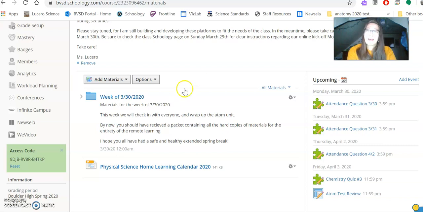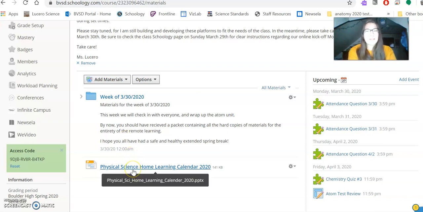So, a couple of things. Announcements will be here. I'll replace this with something else. And then assignments are going to be over here and materials are here. Couple things to note, I will be dividing this up by week, and I'm only going to post week to week. So I'm not going to post 3 weeks ahead and suddenly you're done for the rest of the month. Not going to work that way. I just want to make sure everyone stays on track, and when we do have help sessions, that everyone's kind of in the same place.